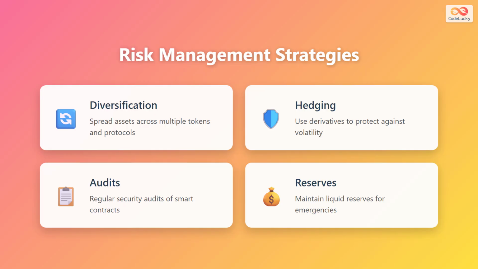DAOs employ multiple strategies to manage financial risks. Diversification spreads assets across multiple tokens and protocols to reduce concentration risk. Hedging uses derivatives to protect against market volatility and price swings. Regular security audits of smart contracts identify and fix vulnerabilities before they can be exploited. Maintaining liquid reserves ensures the DAO has funds available for emergencies and unexpected expenses. Together, these strategies create a robust risk management framework.